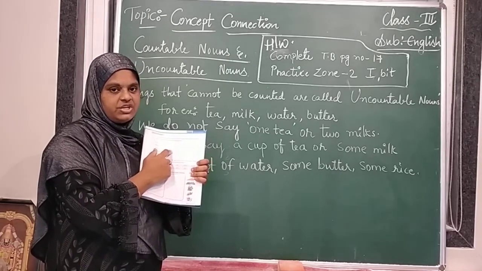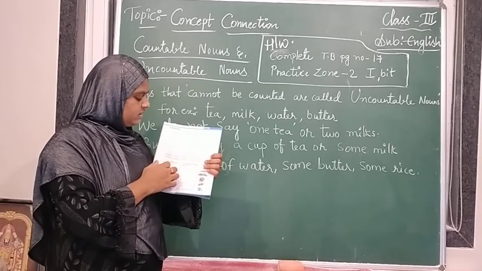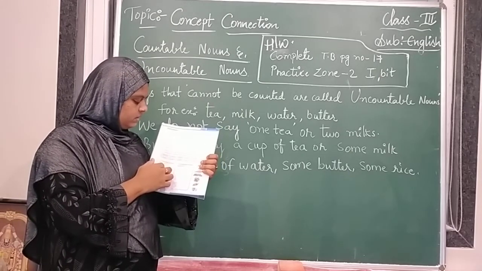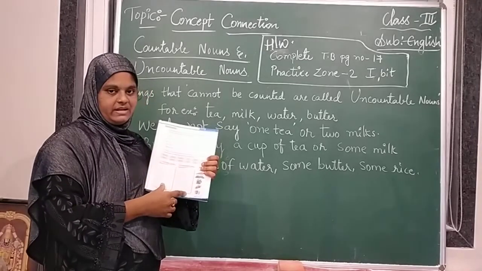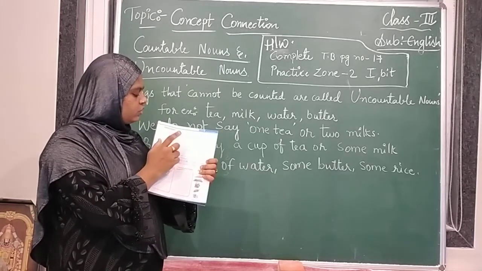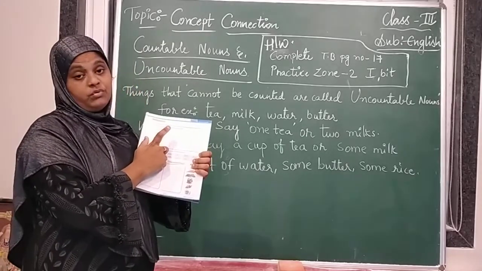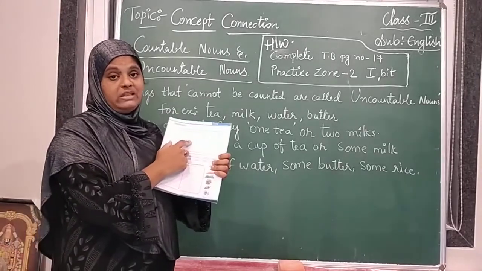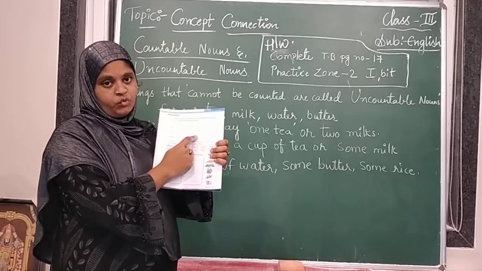In the next session, I am going to tell you which of the items from the given list you can count, and write them under countable and uncountable nouns. In this session I have given you homework: to complete practice zone 2. You have to read it and make a sentence. The sentence should not be lengthy. It must be very short, fitting in only one line.